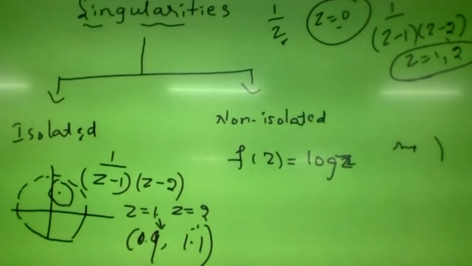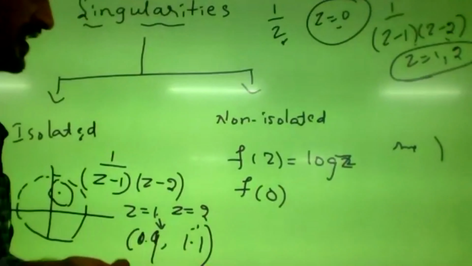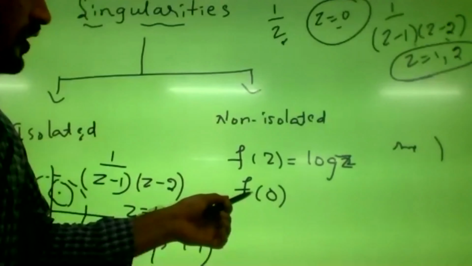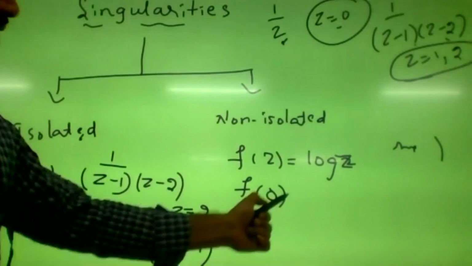At the point z equals 1, it becomes 0, so it is defined. But f of 0 is undefined, so z equals 0 is the singular point. Even in the neighborhood of z equals 0, this will not be defined. Such a singularity we call a non-isolated singularity.